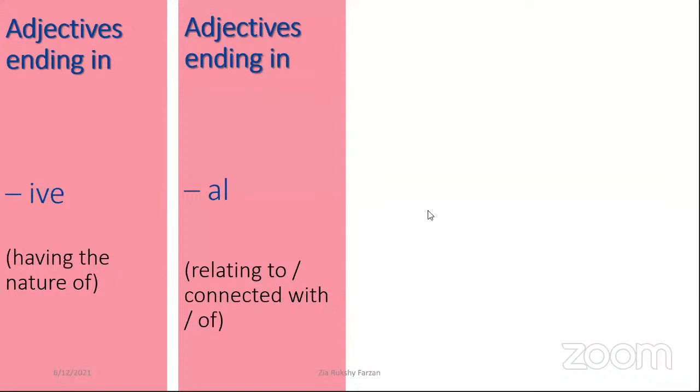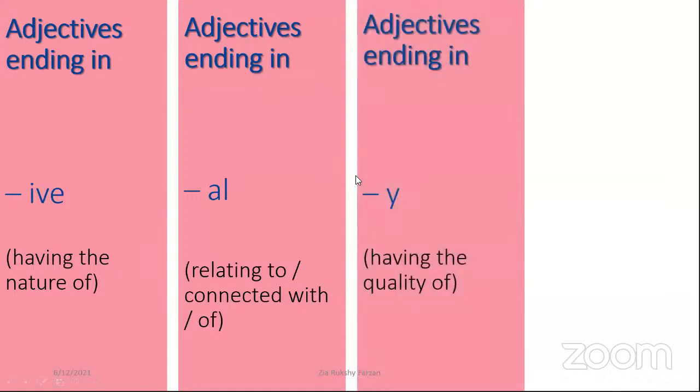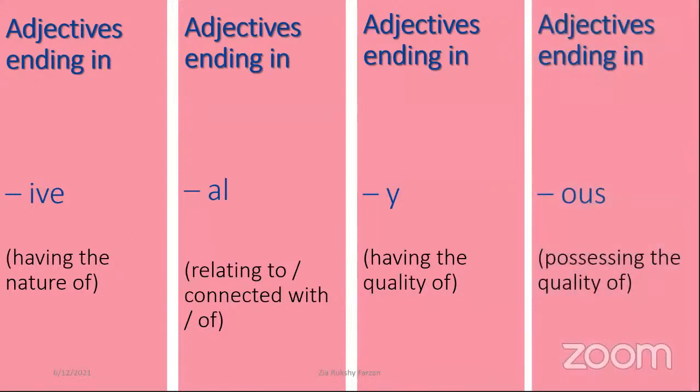And next, Y, having the quality of: wealthy, healthy. Like that we can make so many adjectives by adding suffixes. Here the next one, OUS, possessing the quality of, having the quality, possessing කියලා කියන්නේ තියෙනවා කියන එක. Having the quality of: poisonous, dangerous, joyous.